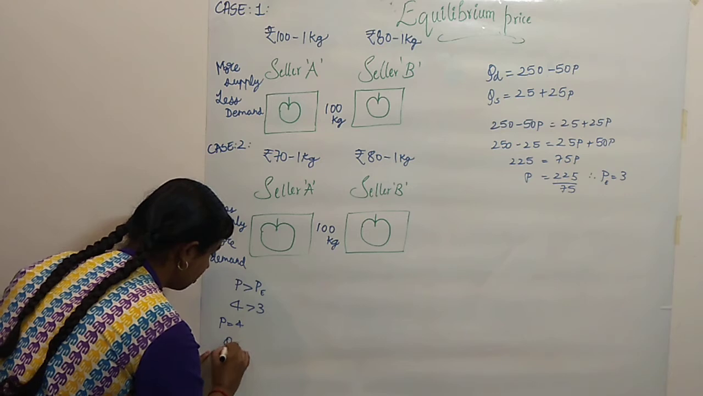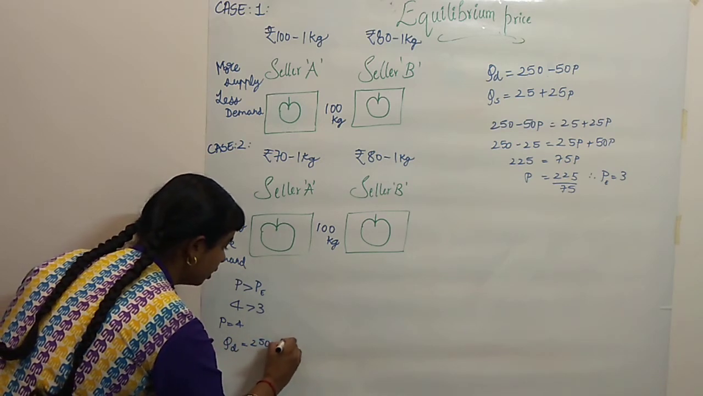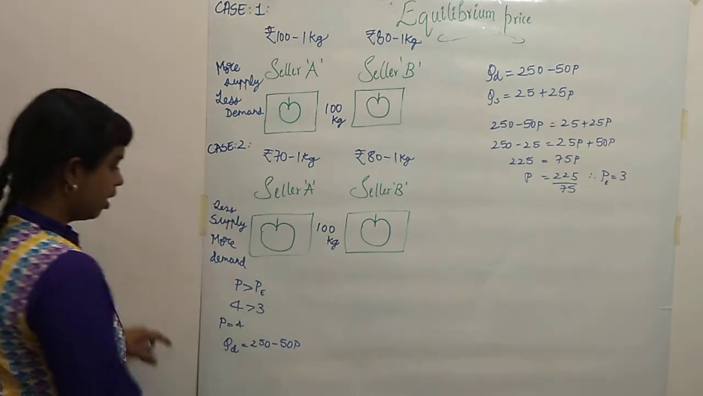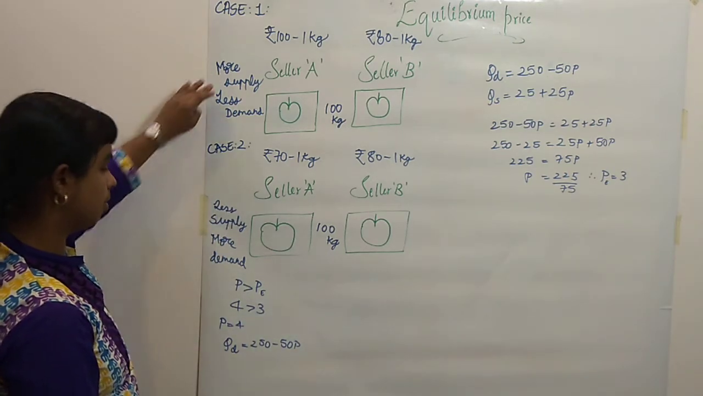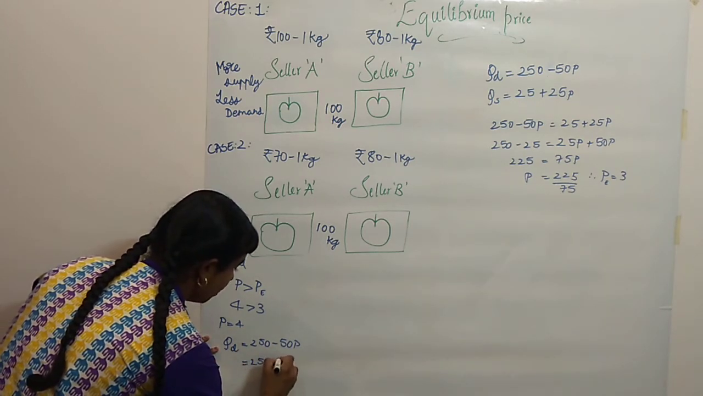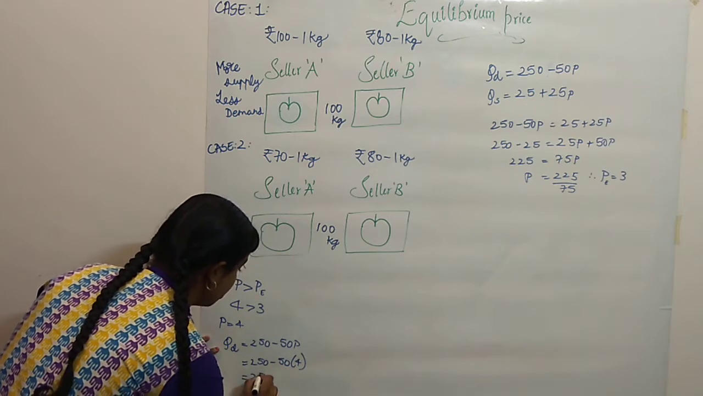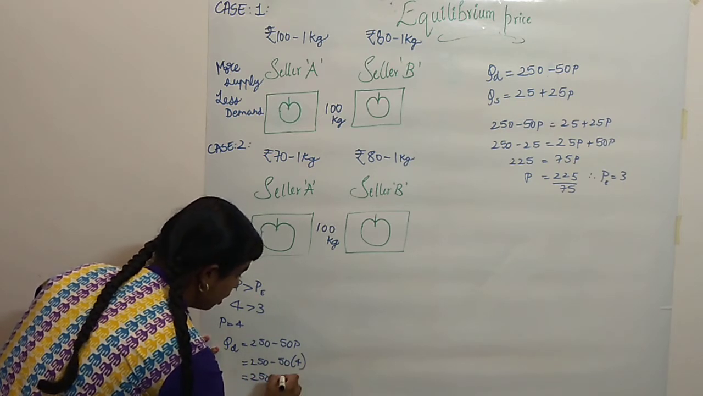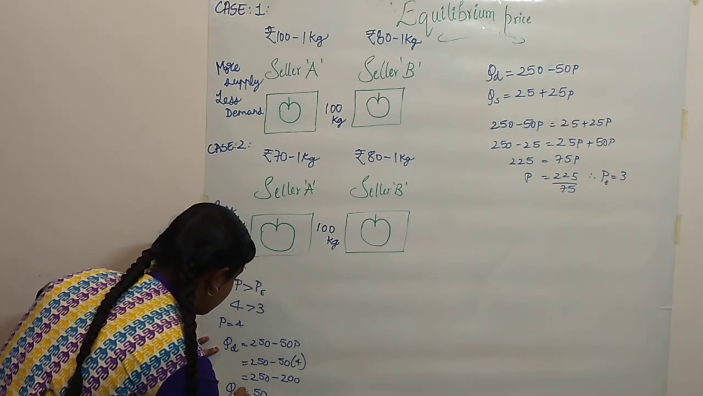Now quantity demanded is equal to 250 minus 50P. Okay, now your price is more, so what should you get? You should get less demand and more supply. So 250 minus 50 into 4. So we will get 250 minus 200. So the quantity demanded will be 50.